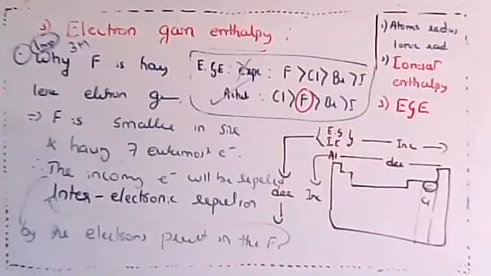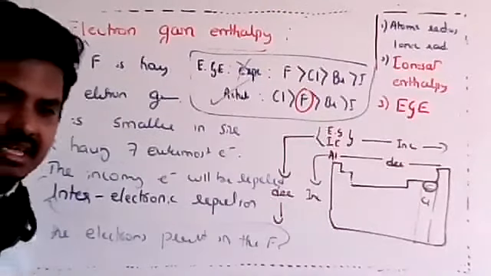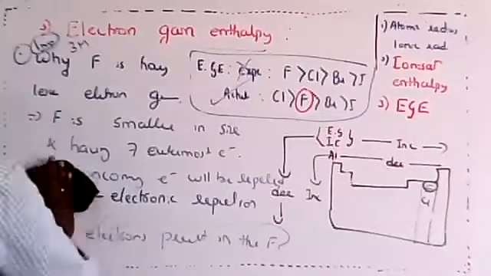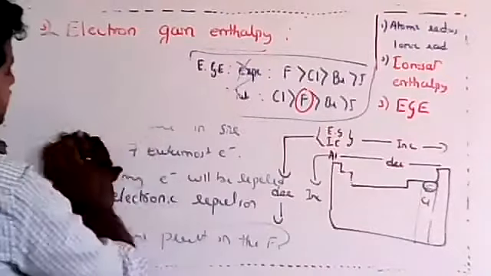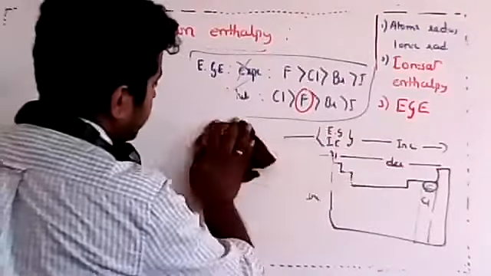It's a very important question. Why does fluorine have less electron gain enthalpy? Because of inter-electronic repulsion, that is the 1 mark answer. For 2 or 3 marks you should explain that it has a configuration of 2s2 2p5 and is smaller in size, and the incoming electron will be repelled by the already present electrons because of less space. Is that clear? Last one more point we'll discuss, then we'll wind up the class.